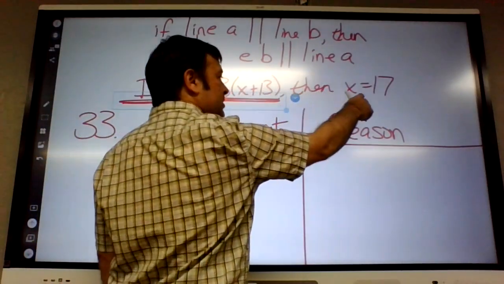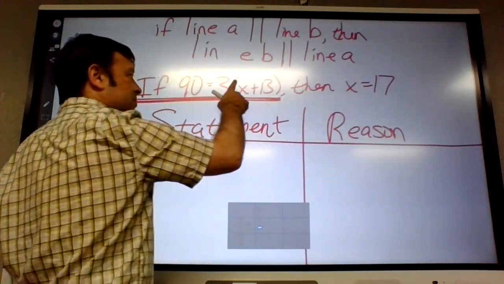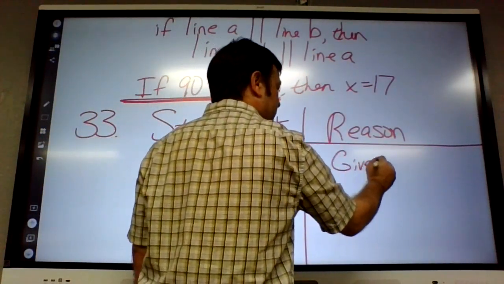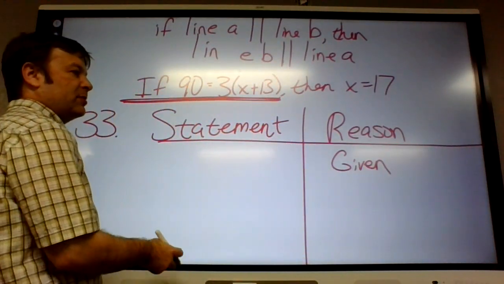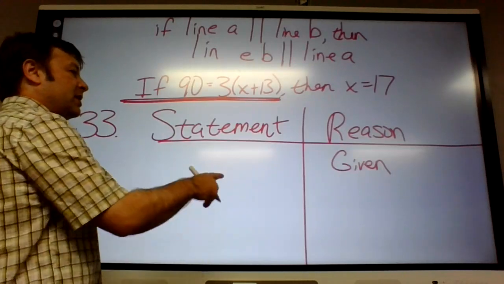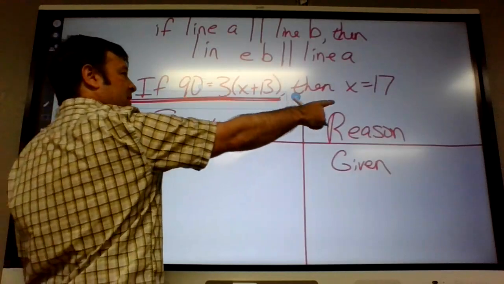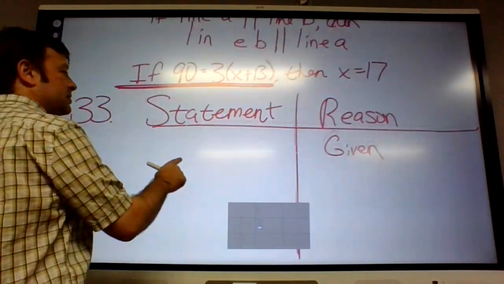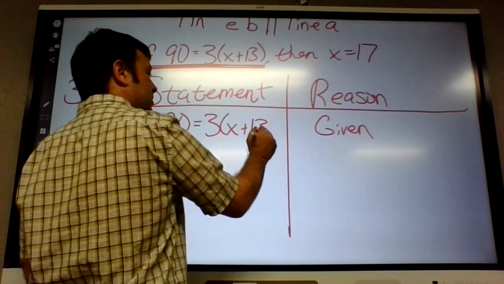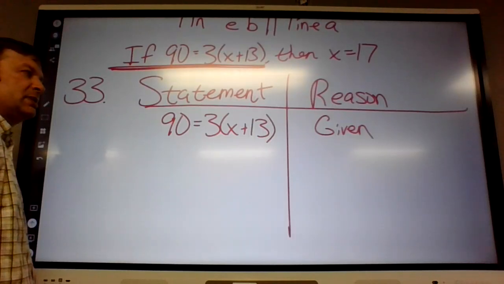And this last part is what we're trying to prove. This is what we're trying to get to. If you look at line 1 under the reasons, they say given. This is how a proof always starts. You start with something that's been given to you, and then you make your case from there. The given part on this one is basically the if part. We're assuming this is true, and then we're going to argue our way until we get to that. So basically, we're doing an algebra problem right now, but you guys are familiar with these problems, so you're going to see what it looks like in proof form.